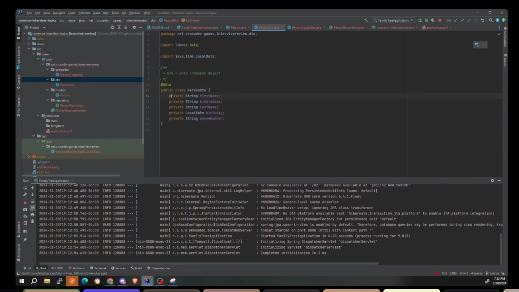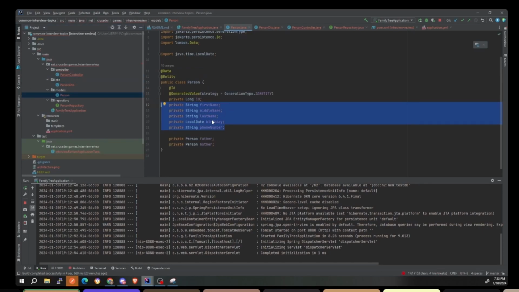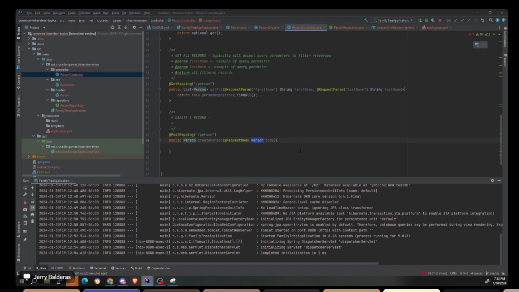I'm mainly using this for JSON. Okay, so whenever the endpoint reads the person DTO, it's going to use this class to know how to extract the data from the JSON object, and then once it does that, I can feed it into my model however I want with a service class. Does that make sense? No, it makes sense. You don't want to include other fields.